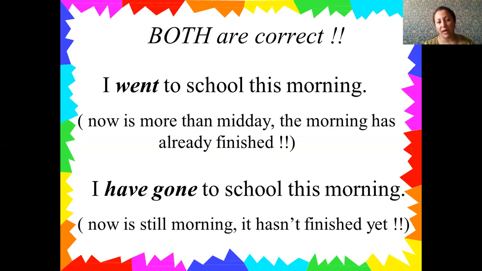Because this action happened in the morning, and nowadays it is about 2 or 3 p.m. Therefore, you should use past simple here. And here in the brackets, it is given for you.